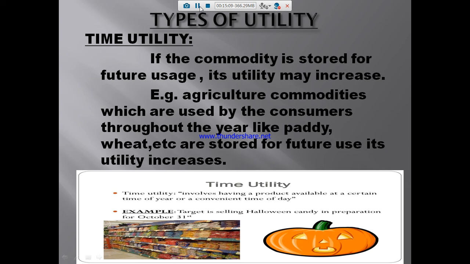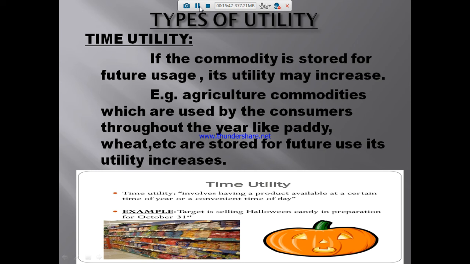So rice we cannot cultivate all the time, is it not? While we are cultivating the rice, we need to store the extra for future usage. Then only can we consume it for the whole year. So if the commodity is stored for the future usage, its utility may increase. For example, agricultural commodities which are used by the consumers throughout the year, like paddy, wheat, etc., are stored for future usage, and utility increases.